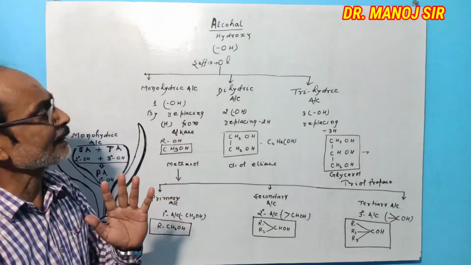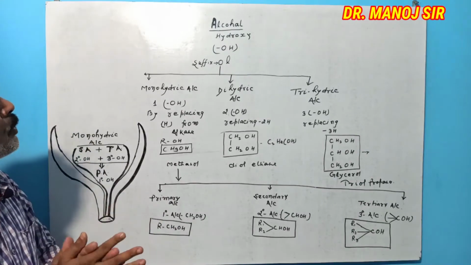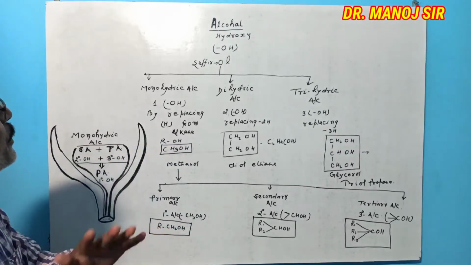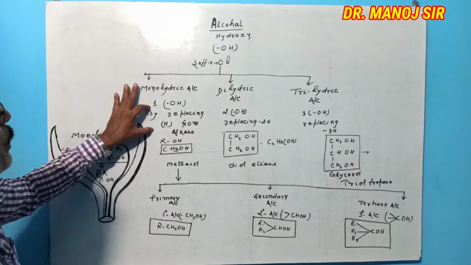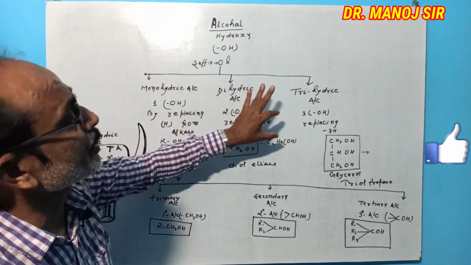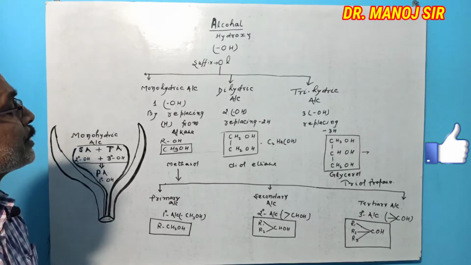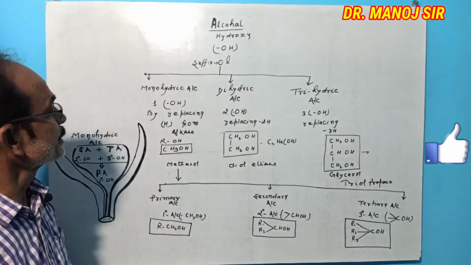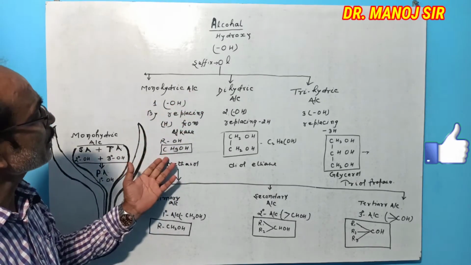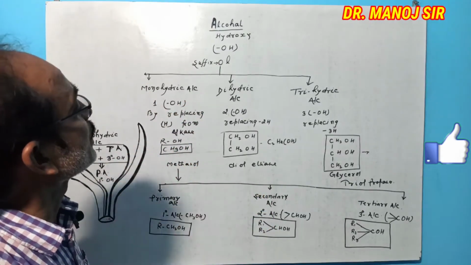According to replacing and adding of 1 H, 2 H, 1 OH, 2 OH and 3 OH is as per the replacing of one hydrogen from the compound, 2 hydrogen from the compound and 3 hydrogen from the compound. According to this basis, methyl alcohol is monohydric alcohol, ethyl alcohol is monohydric alcohol and propyl alcohol is also a monohydric alcohol.